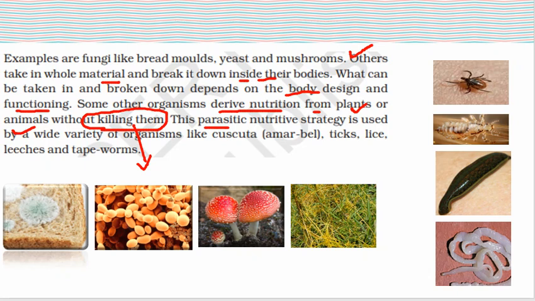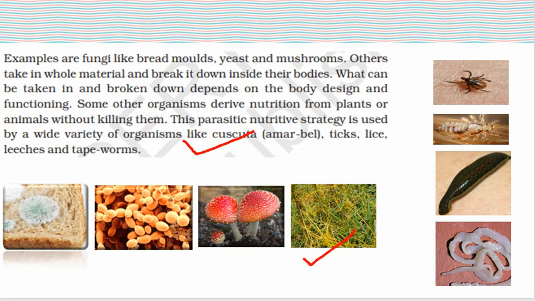This parasitic nutritive strategy is used by a wide variety of organisms, and these organisms are like Cuscuta, another name is Amarbel, then ticks, lice, leeches and tapeworm. So these all are parasitic organisms and they depend on another organism to fulfill their nutritional requirements. These all are the different nutrition-taking processes in different kinds of animals.